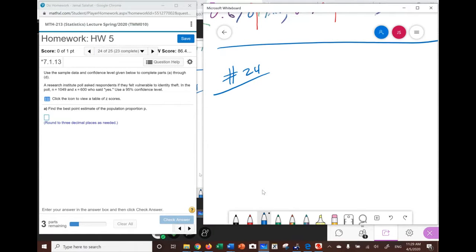from homework 5. And in number 24, they say a research institute poll asked respondents if they felt vulnerable to identity theft. In the poll, n is equal to 1049. In other words, they surveyed a total of 1,049 people. x is equal to 600.